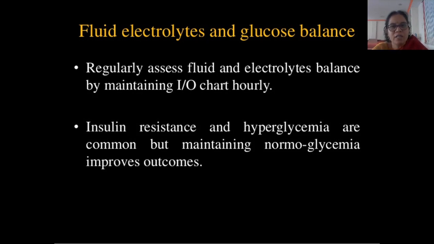Maintaining fluid, electrolyte and glucose balance is very important. Periodically assess fluid and electrolyte balance by maintaining an intake and output chart hourly or second hourly as per the protocol of the intensive care unit. Insulin resistance and hyperglycemia are common, but maintaining normoglycemia improves outcomes. Periodically check the blood glucose levels, and as per the increase or decrease, inform the doctor and provide the appropriate treatment.